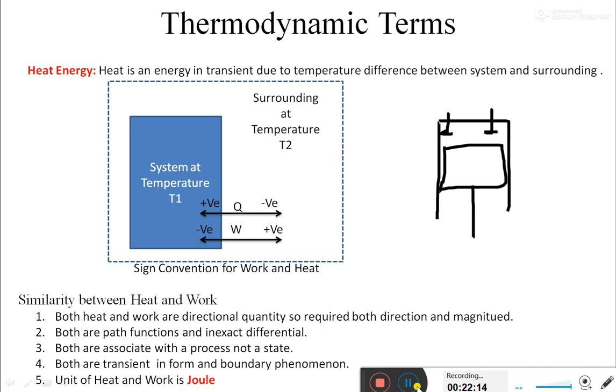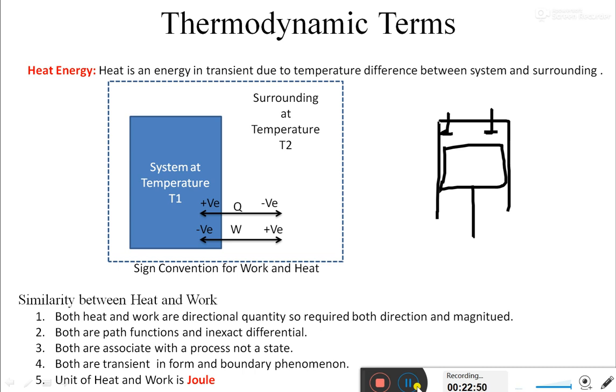Until a temperature difference is there, heat energy changes its picture and gets stored in the form of internal energy. As soon as a temperature difference appears, heat energy gets active. It changes its picture from internal energy to heat energy in order to make the temperature difference zero. So that's why it is not possessed by any system. It is transient in form, and it is a boundary phenomenon, meaning it only exists across the boundary. It is continuously transferring, heat and work both.